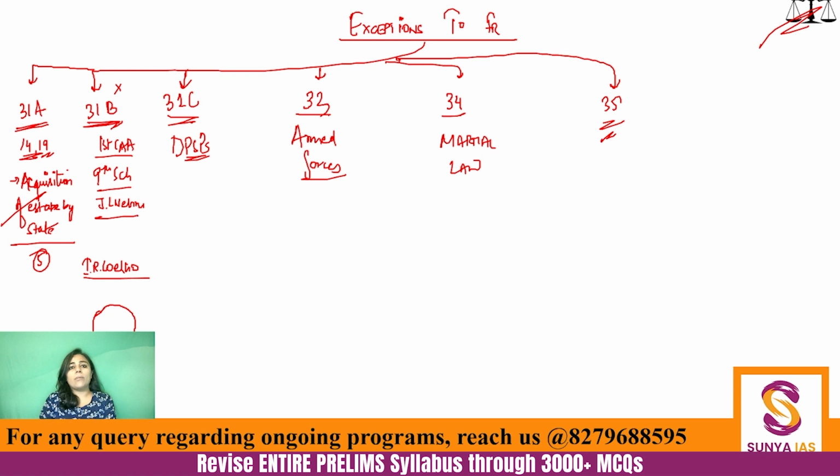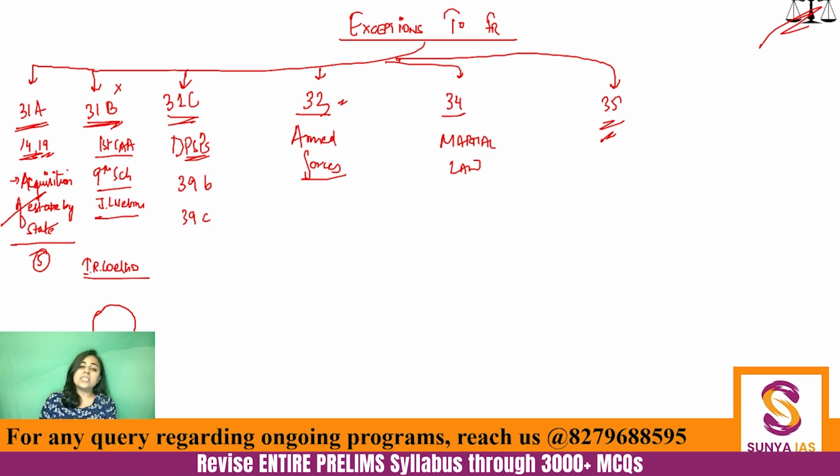31C you all already know that it is about the DPSPs. So any law which is seeking to implement DPSPs, which DPSPs? Article 39 clause B, Article 39 clause C, right? Not any DPSP, only these two. They shall have primacy over Article 14 and 19. Watch this explanation again, and if you are having a problem, you will understand it then.